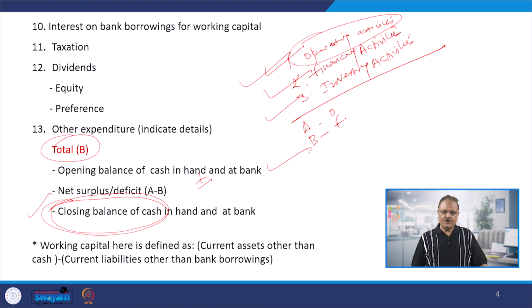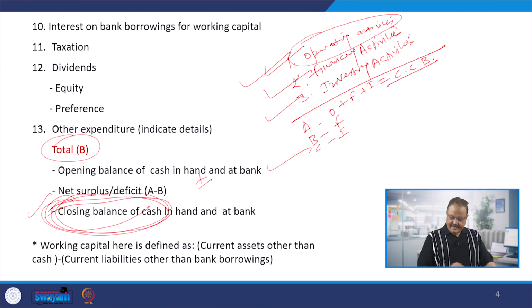Then we will see that on account of financing, how much cash is flowing in and how much cash is flowing out, and what is the net balance. And then we will go for C, and C is basically the investing activities. We will also calculate the individual balance, and then we will sum it up: O plus F plus I. And then we will calculate the closing cash balance, the CCB, which is the purpose of this cash flow statement. We have to find out how much is coming from operations, how much from financing, how much from investing, and what is the total closing cash balance.